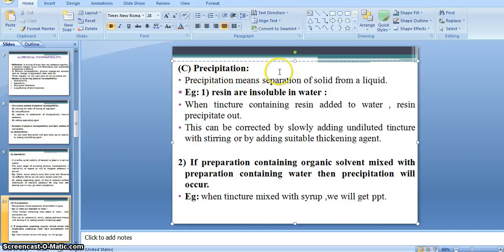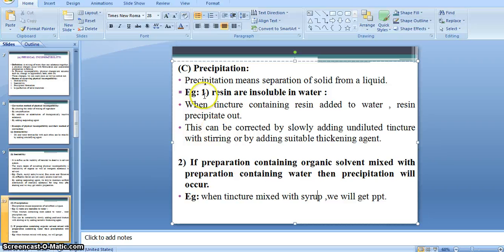Then one question arises: if physical incompatibility is happening, we can easily notice it by seeing its appearance, odor and taste, right? But in the case of chemical incompatibilities, there is a challenge: how can we notice chemical incompatibility?